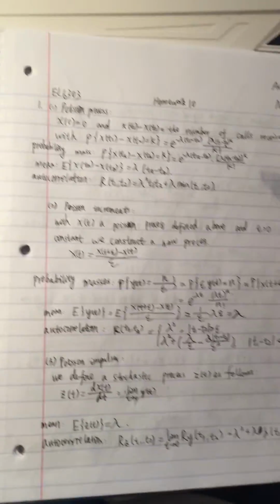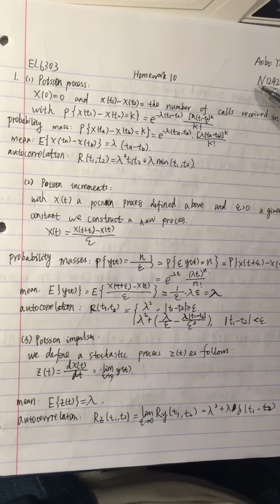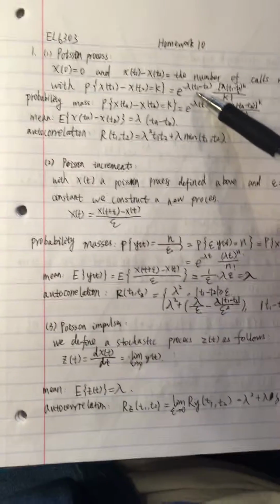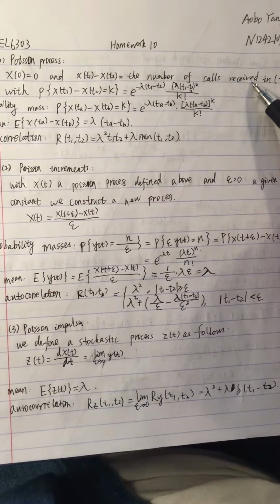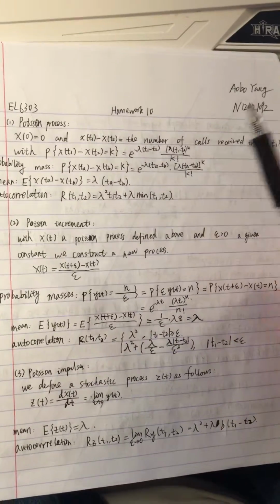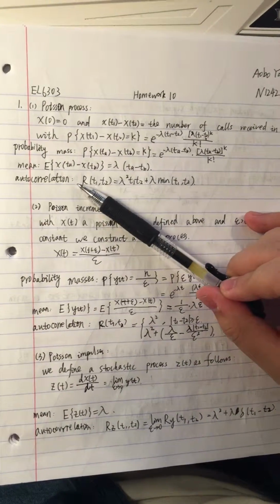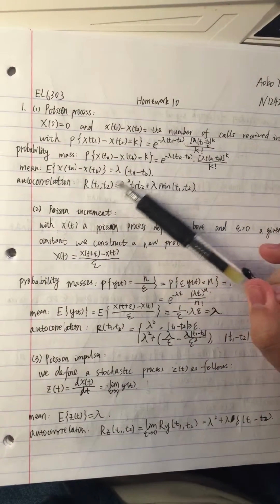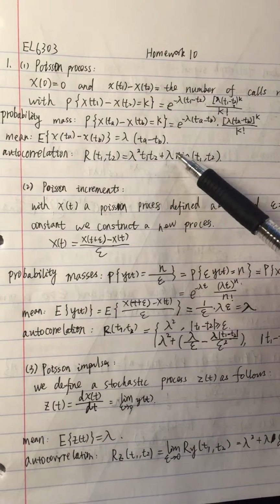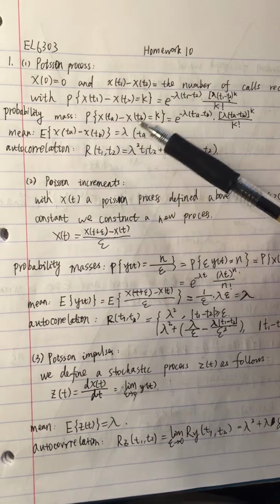Here are my understandings about this process. The first is the Poisson process. We can find that for the Poisson process, X(0) is equal to 0, and X(t1) minus X(t2) is equal to the number of calls received in T1, T2. So we can easily find that its probability mass function is this, and the mean of the Poisson process is like this, and the autocorrelation R(T1, T2) is lambda squared times T1 T2 plus lambda times the minimum of T1 and T2. That is my understanding of the Poisson process.